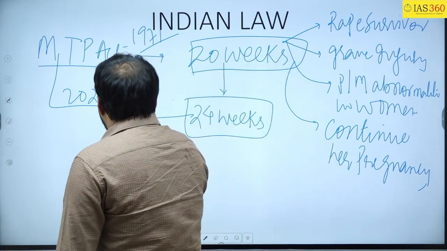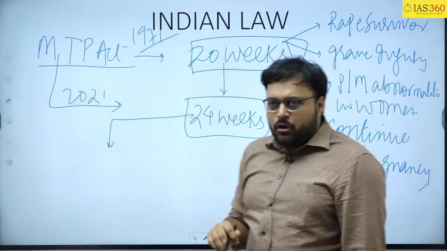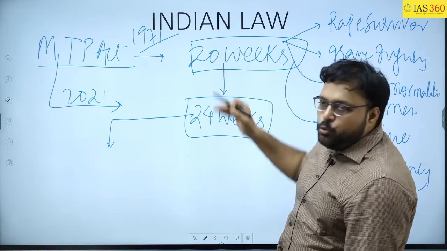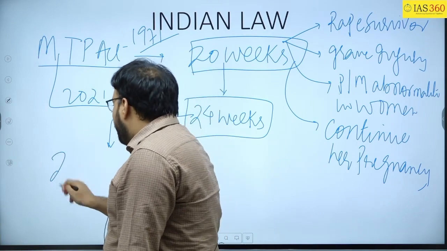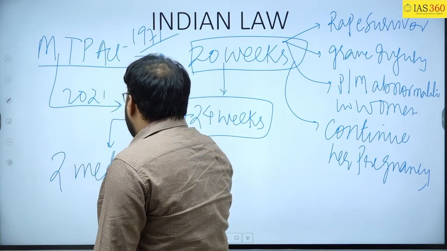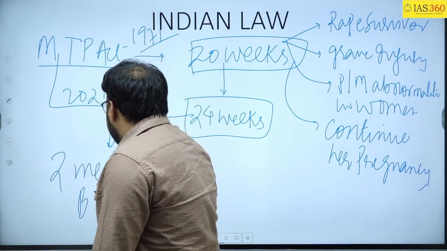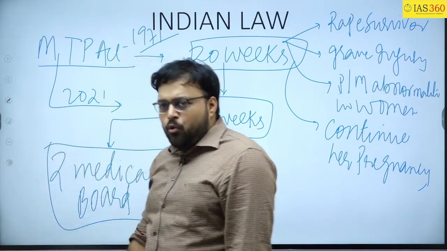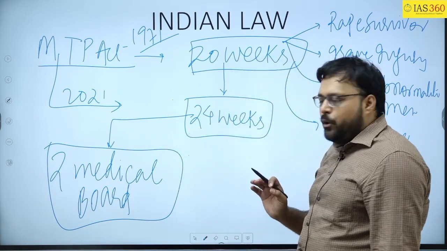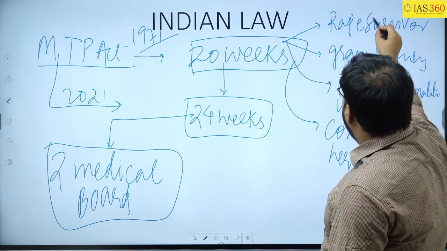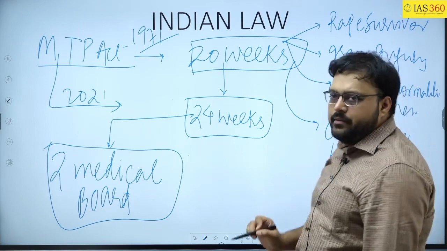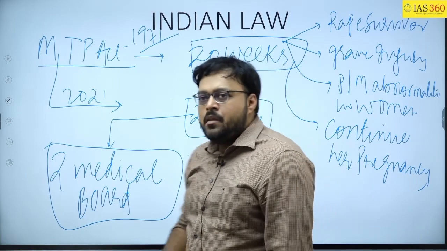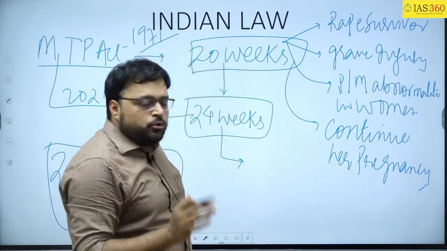If you want to go for abortion beyond 20 weeks, or between 20 to 24 weeks, then you will have to take the advice of two persons comprising the medical board. If this medical board allows you, then you can go for abortion if you are coming under any of the criteria discussed here. Now if you want to go for abortion after 24 weeks, then also it is possible.